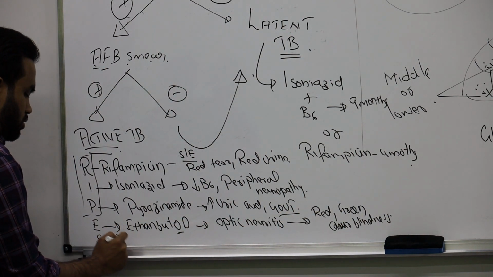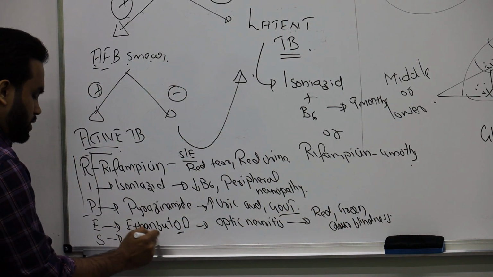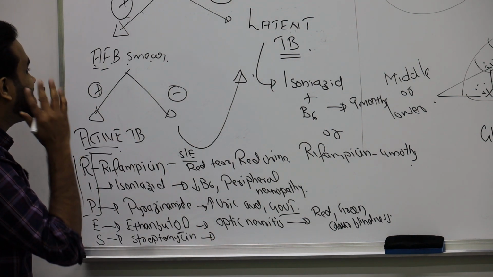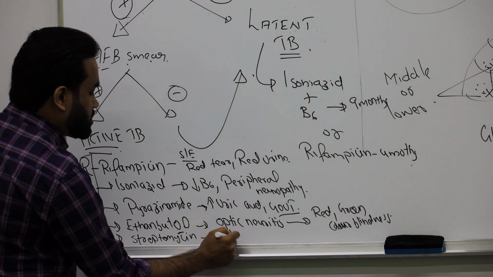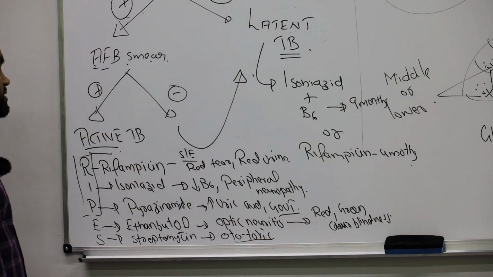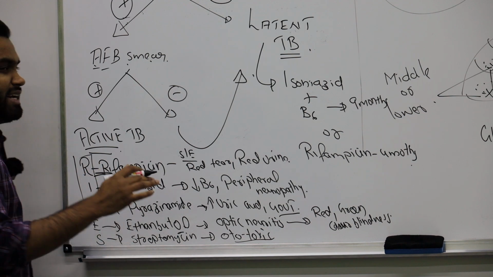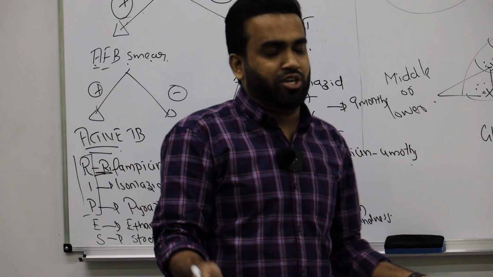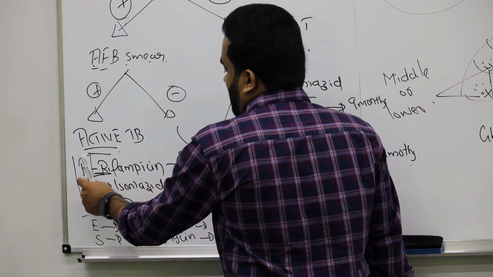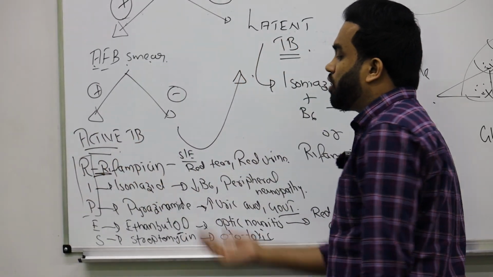Streptomycin is an antibiotic used not only for TB but for many other infections. Streptomycin damages the hair cells in the ear, so it is ototoxic. Rifampicin inhibits transcription, mRNA formation. This is how it acts. Isoniazid inhibits replication. Isoniazid is the best drug for focal TB.